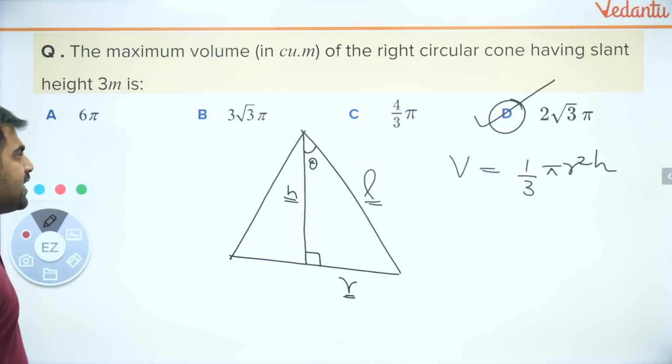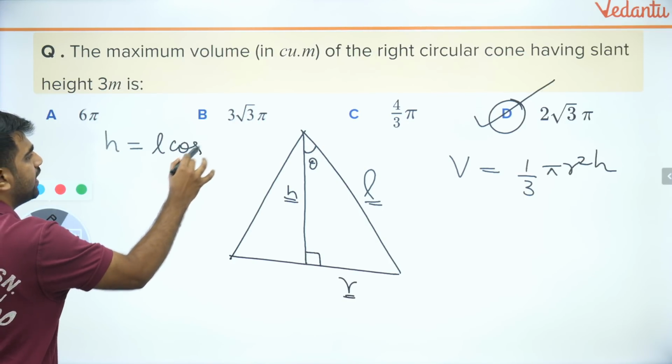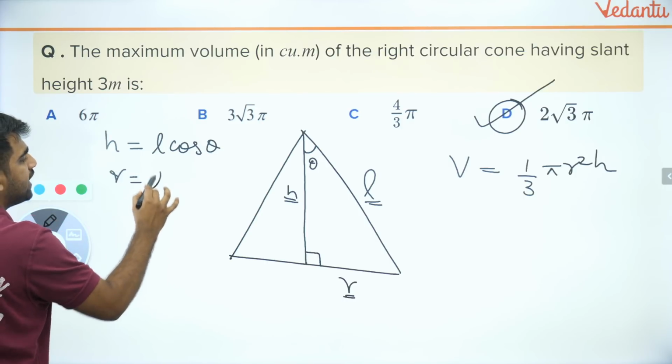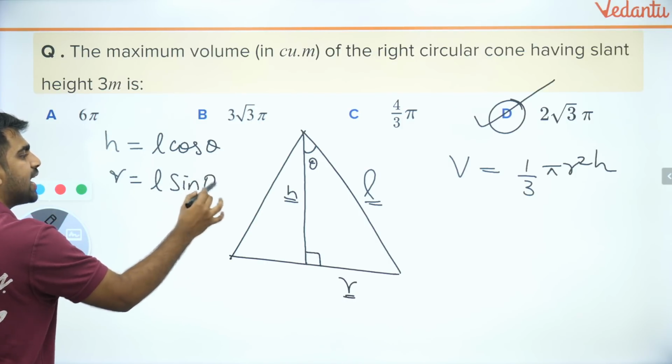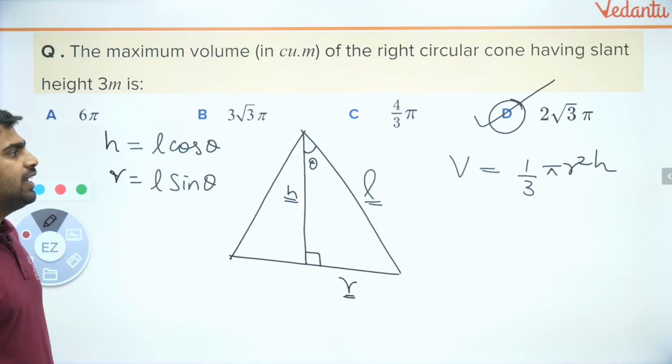Now guys, please listen carefully. Can I say h is equal to L cos theta and R is equal to L sine theta? Do you all agree with me on that? Because I am going to substitute this right in the volume equation. Shall I do that? Absolutely right. Brilliant, guys. Super.